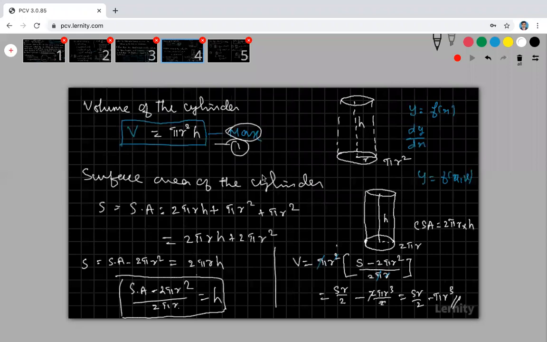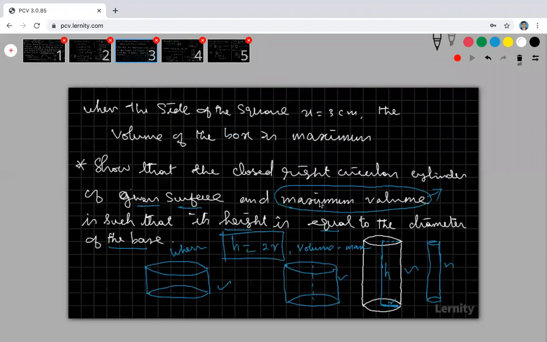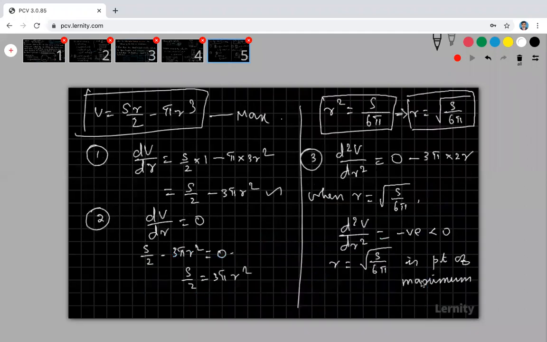Now the question is also a maximum question only. But we have to prove that my h is equal to 2r. We have to prove this result. My h is equal to diameter. We have to prove it. So now I got my point r. What is my r? My r is equal to root over S divided by 6 pi.